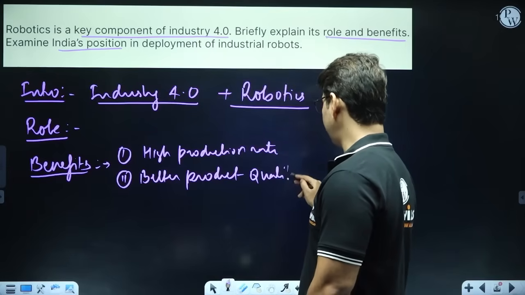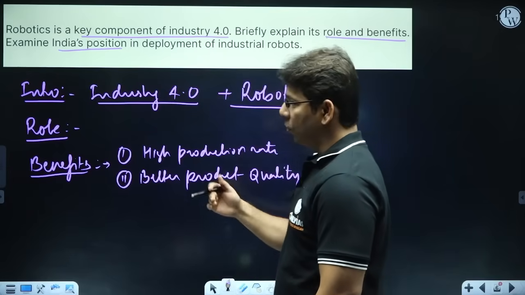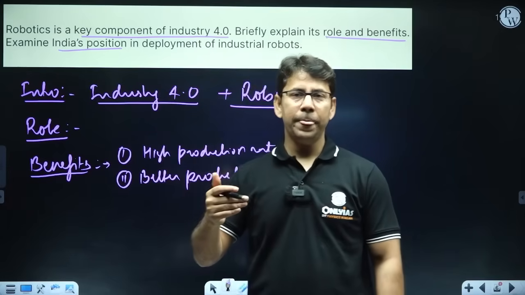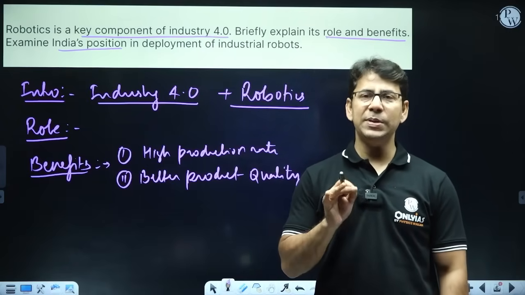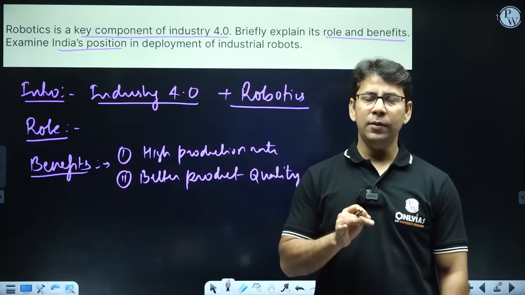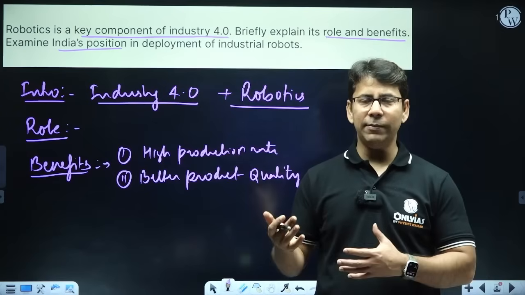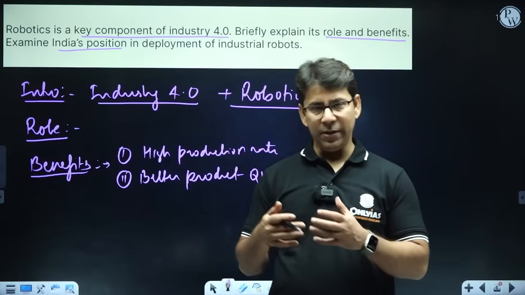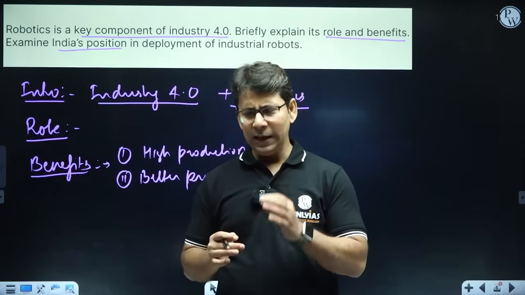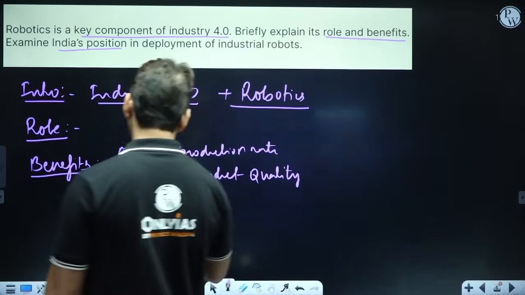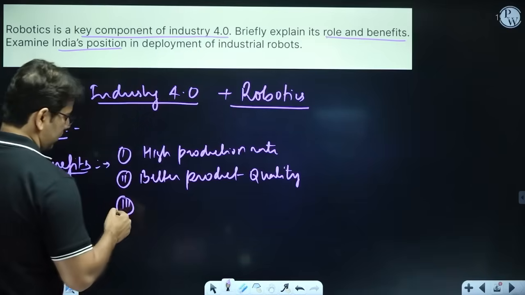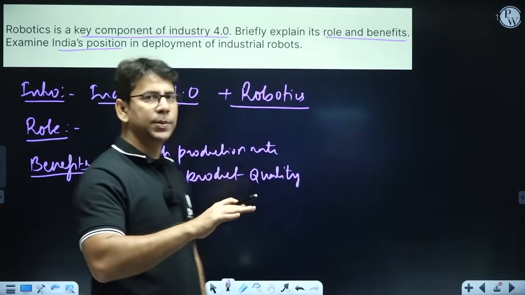Why? Because robots will make no mistakes. They will be highly precise. Human error will not be there. So the product that comes out of the assembly line and manufacturing unit will have very few problems. The third thing that is very important is that it will also make the product cheaper.